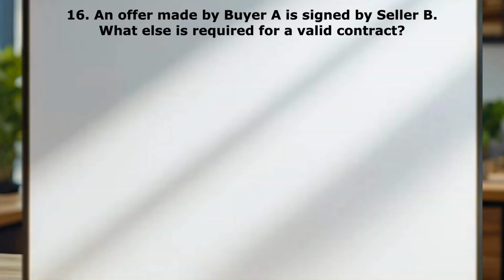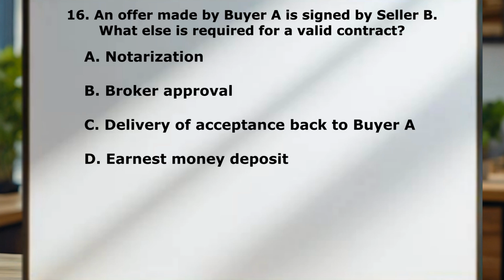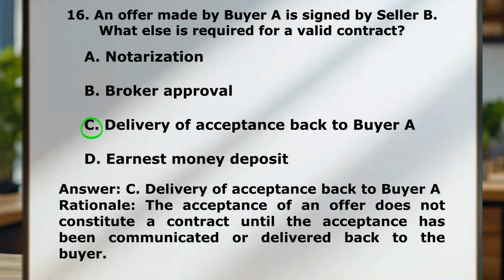Question number 16. An offer made by buyer A is signed by seller B. What else is required for a valid contract? A. Notarization. B. Broker approval. C. Delivery of acceptance back to buyer A. D. Earnest money deposit. Correct answer here is C. Delivery of acceptance back to buyer A. So the acceptance of an offer does not constitute a contract until the acceptance has been communicated or delivered back to the buyer.